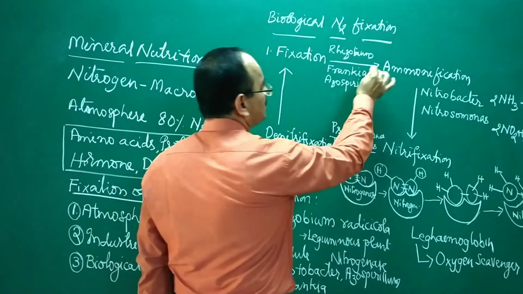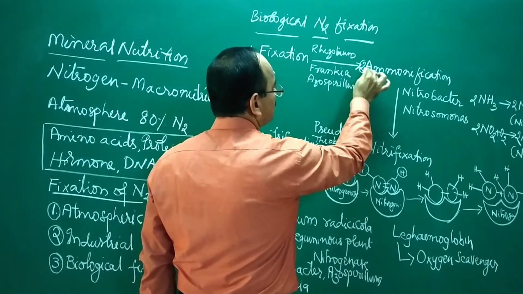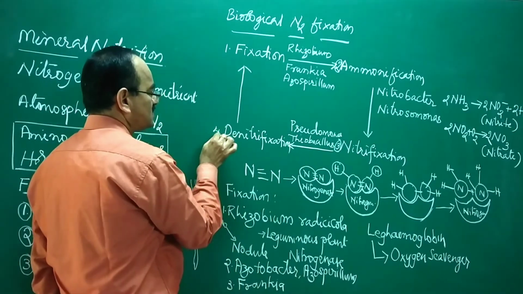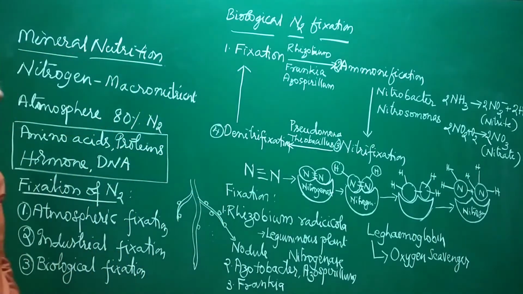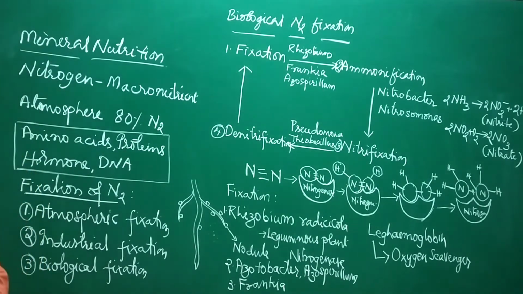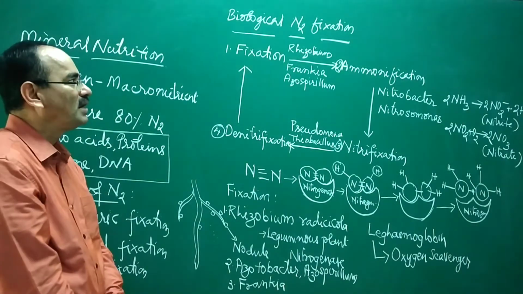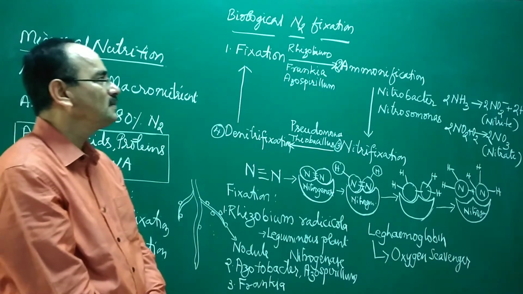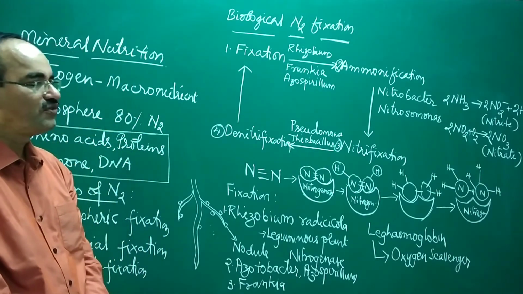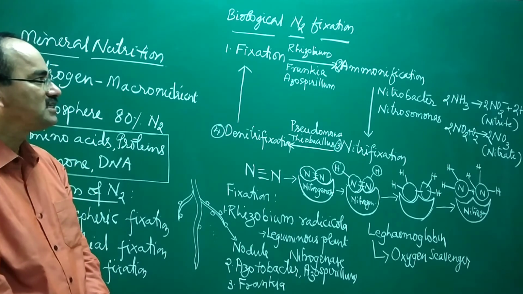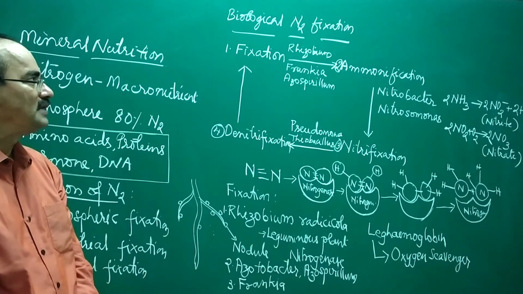One is fixation, 2 is ammonification, 3 is nitrification, and the last one is denitrification. Fixation is the fixing of nitrogen into the soil. It is done by a group of microorganisms. Some of them are symbiotic, some are free living, and some are associated with non-leguminous plants.